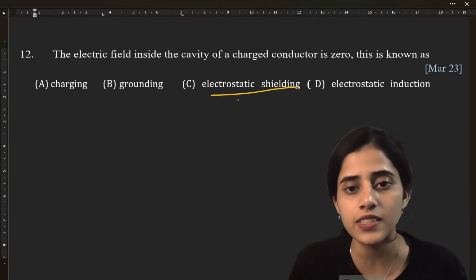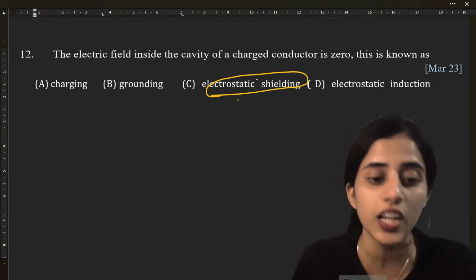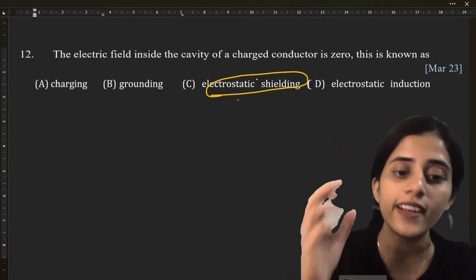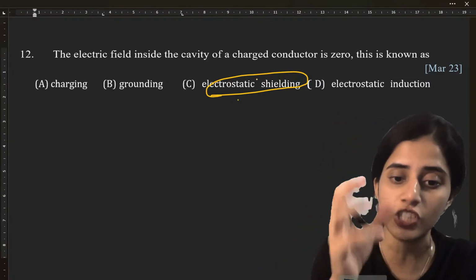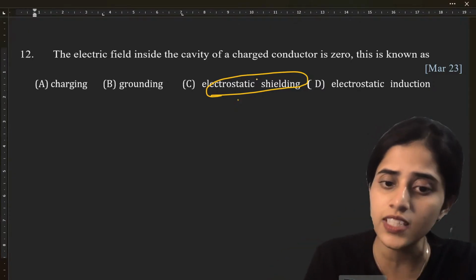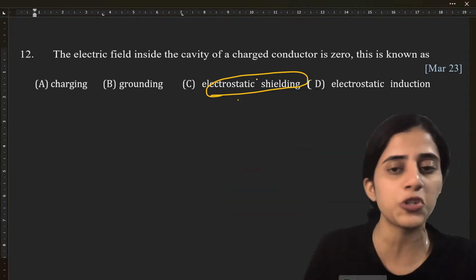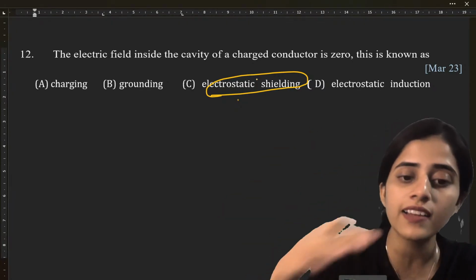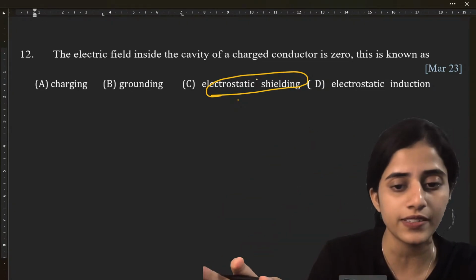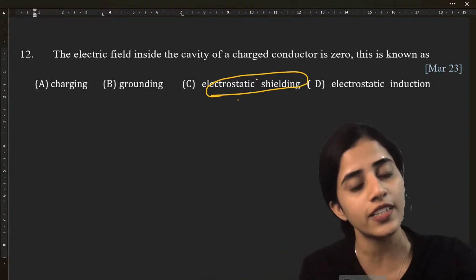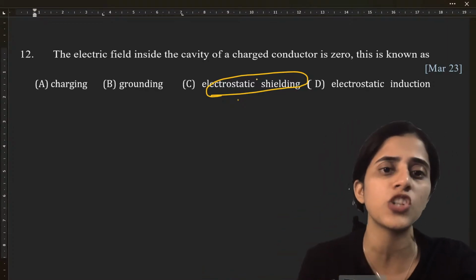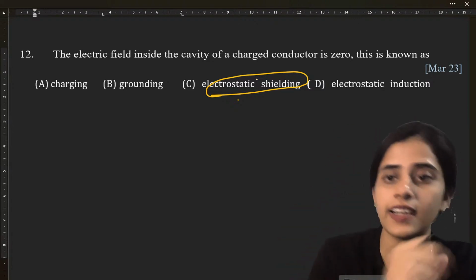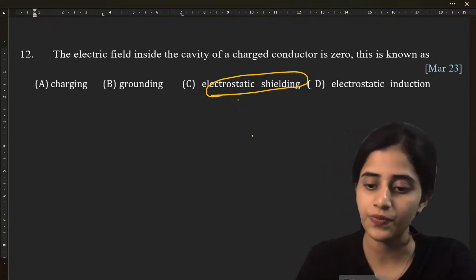It is C, electrostatic shielding. Now, what is electrostatic shielding? The electric field inside the cavity of a charged conductor is always 0, isn't it? Why? Because of the redistribution of charges. On the surface, every field cancels out any internal field. So that phenomenon is actually called electrostatic shielding. You might have learned this in your PU. Electrostatic shielding is when inside the conductor there is no field.